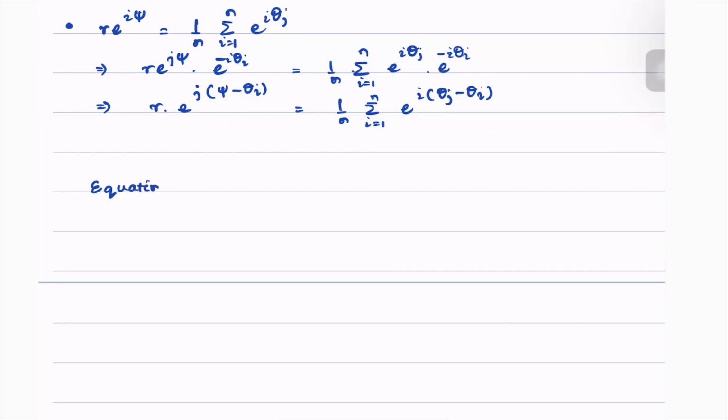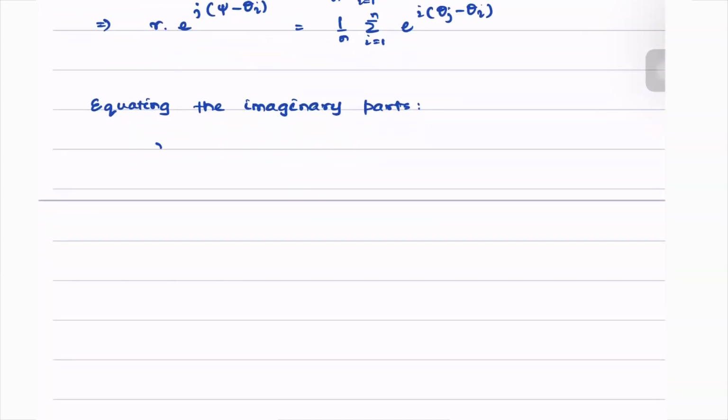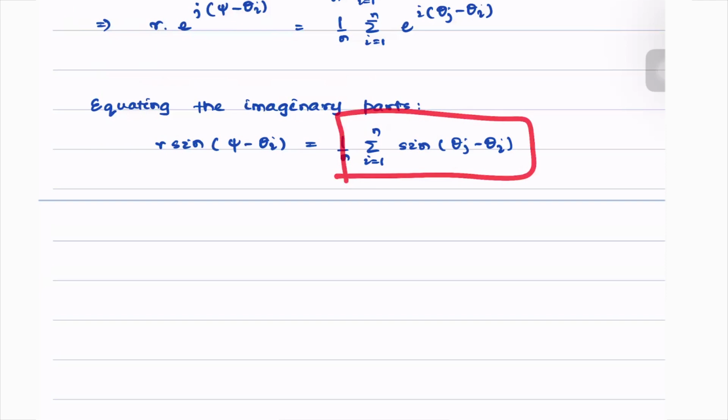Let us equate the imaginary parts. It gives us, the LHS becomes r sine of psi minus theta I is equal to 1 by n summation j going from 1 to n sine of theta j minus theta I. And where is this term used? This is used in our dynamical system.